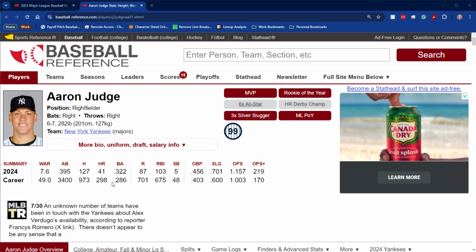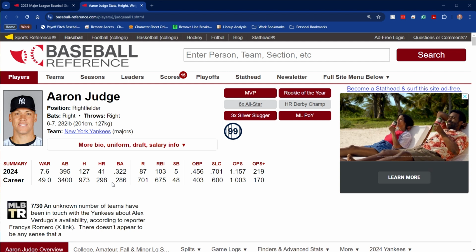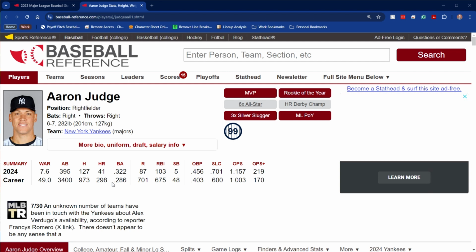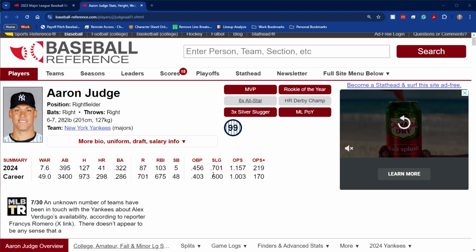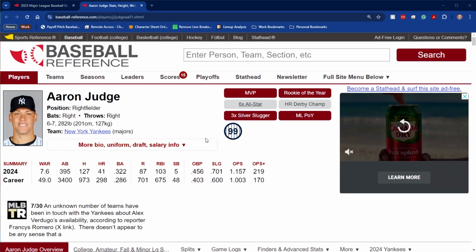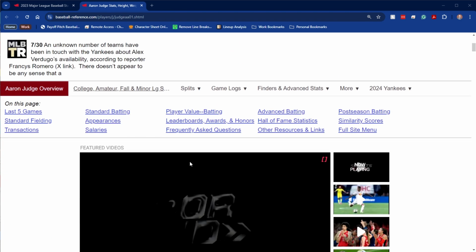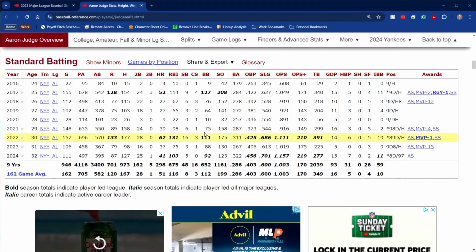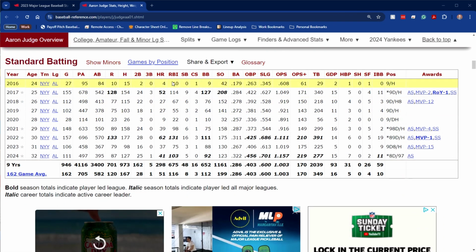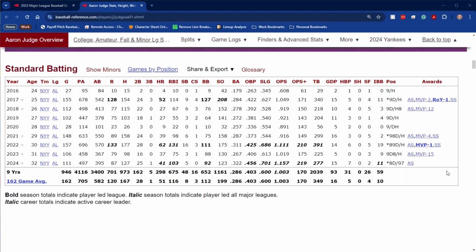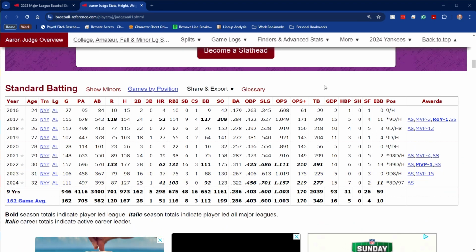Today we're going to take a look at Baseball Hitting Stats 101. If you've ever taken a look at Baseball Reference, like we see Aaron Judge's page here, and you scroll down to the standard batting stats, a lot of these are probably pretty easy to figure out. But I thought I would cover the 23 baseball stats that we'll be covering today. And I say 101 because we're not going to get into the advanced stats that are down below here. That will be saved for a future video. But we're going to cover the basic stats up here.